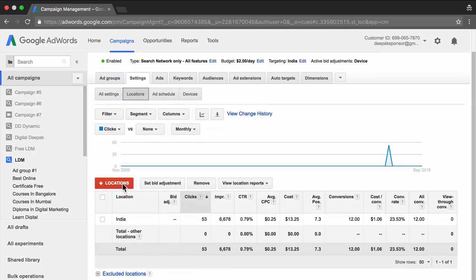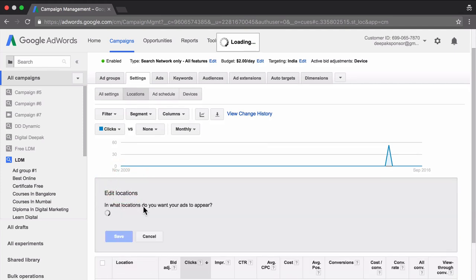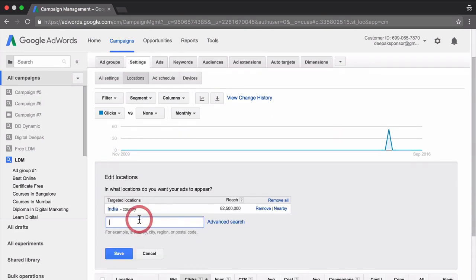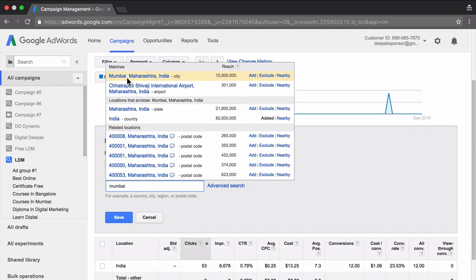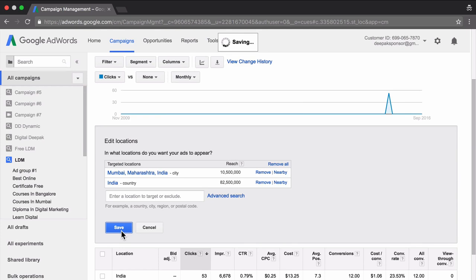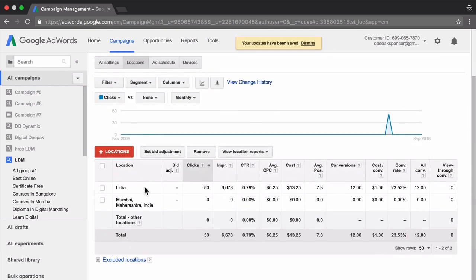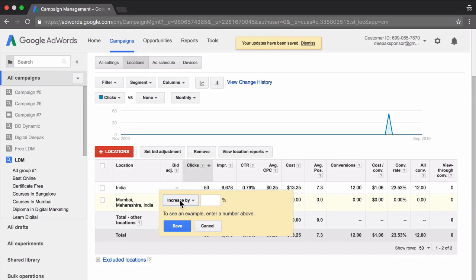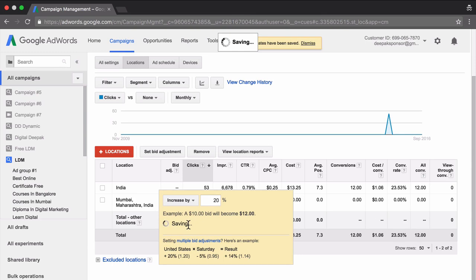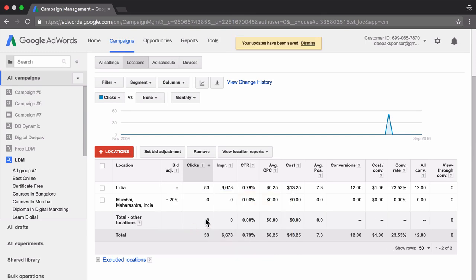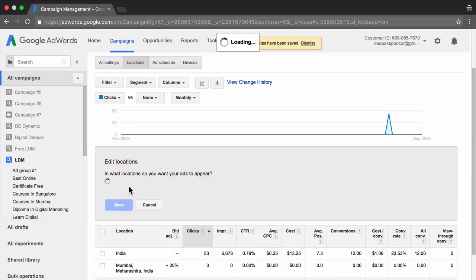Let's say for Mumbai, let's assume that I am getting higher quality leads from Mumbai and more customers from Mumbai. I can add a location here. And click on save. And here we have Mumbai, Maharashtra. So I can increase the bid by 20% here. If I increase the bid by 20%, whatever bid I have set up in the default setting will get increased by 20%. So I can add more locations here if I want.